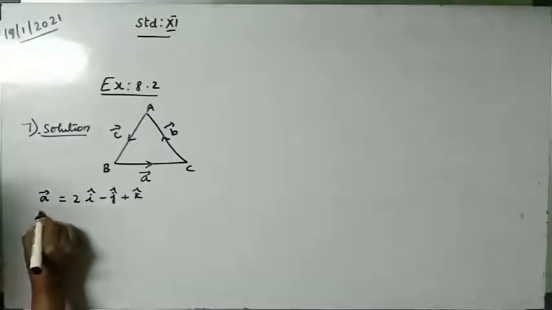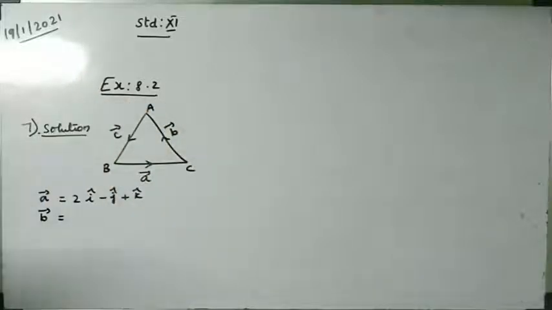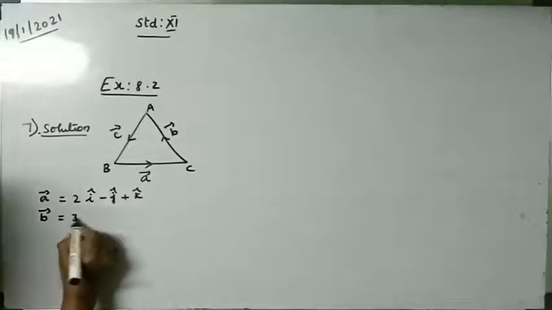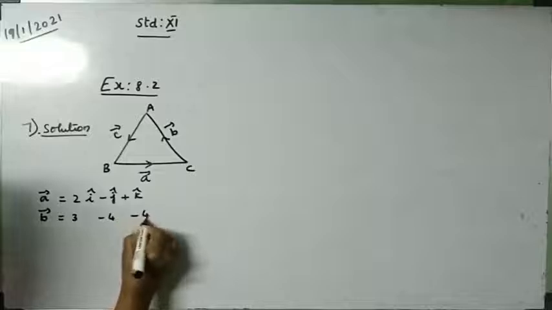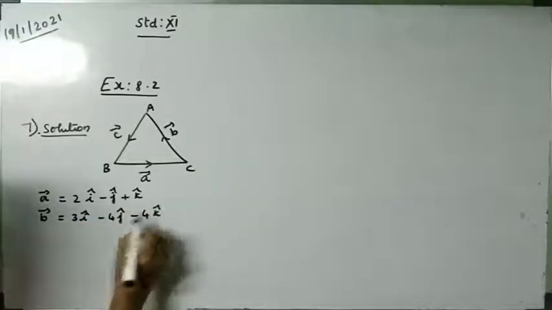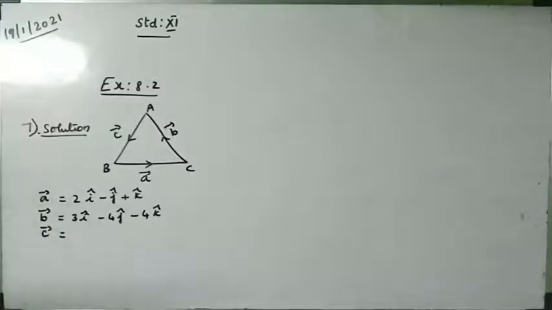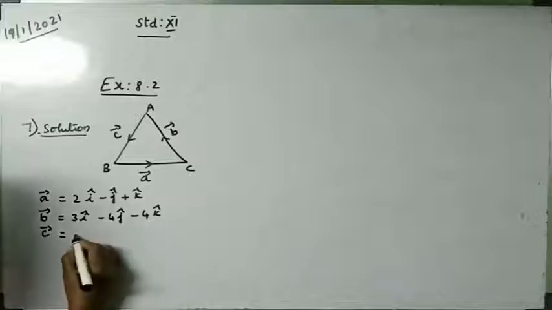So B vector, that is side AC, is equal to 3, minus 4, minus 4. And the C vector is equal to 1, minus 3, minus 5.